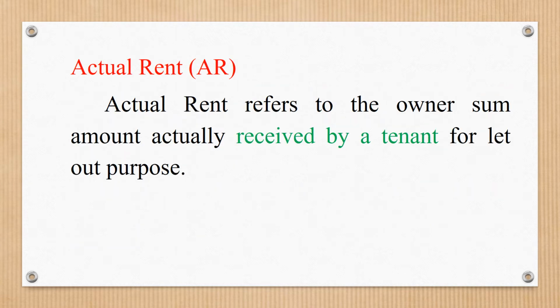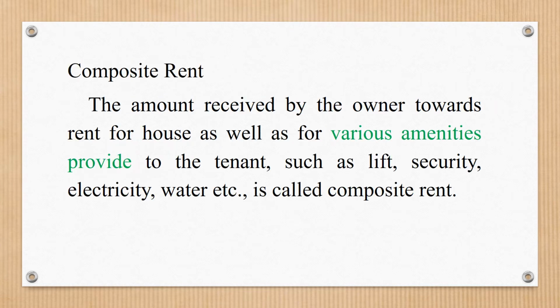Next, actual rent. Actual rent refers to the amount actually received by the owner from a tenant for let-out purposes. Next, composite rent. Composite rent means the amount received by the owner towards rent for the house as well as for various amenities provided to the tenant, such as lift, security, electricity, water, etc.